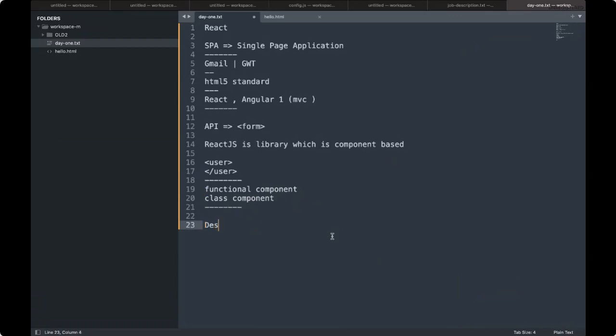So the design pattern here is called component based. Rather than dividing our application in MVC, we are dividing the major view into separation. If you are familiar with Angular 1 or Backbone or any other, we have divided the code into HTML plus CSS plus controller.